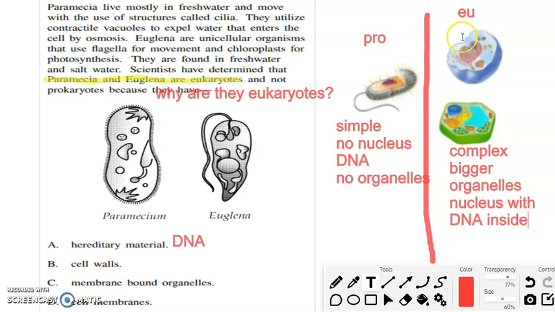Okay, so now that we've brainstormed some information about prokaryotes and eukaryotes, reread this question and figure out what the correct answer is to why Paramecia and Euglena can be categorized as eukaryotes.